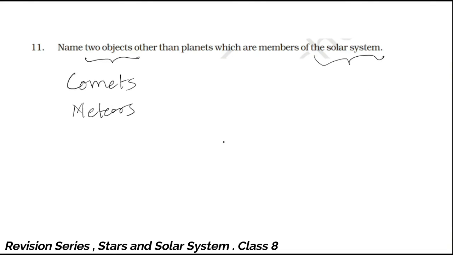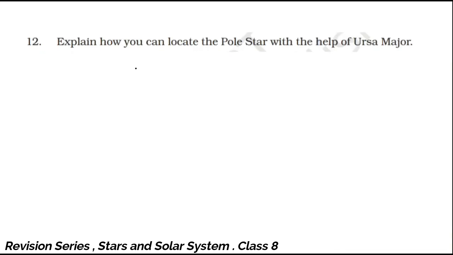Right. Now the next question is question number 12. Explain how you can locate the pole star with the help of Ursa Major. Now this is a very interesting question, and you have to draw a diagram for this question, and that will give you a good impression of your explanation. So the diagram is very important, right?